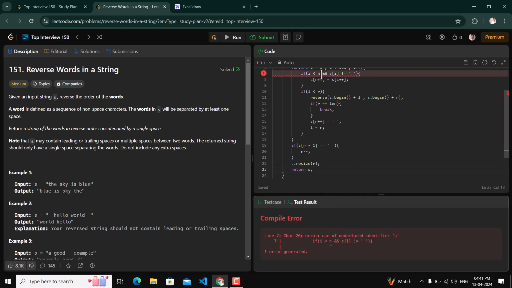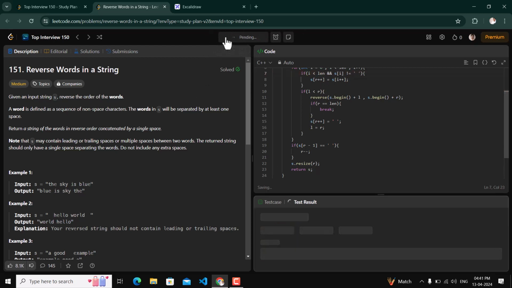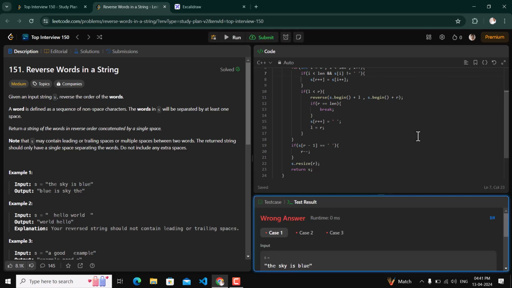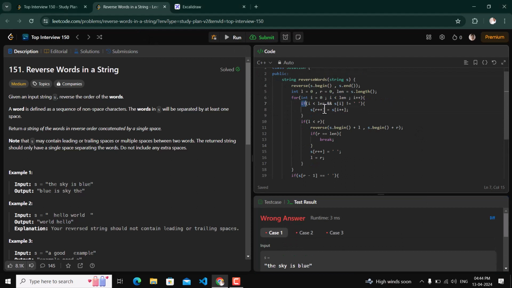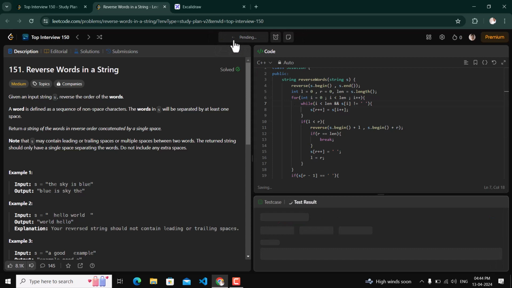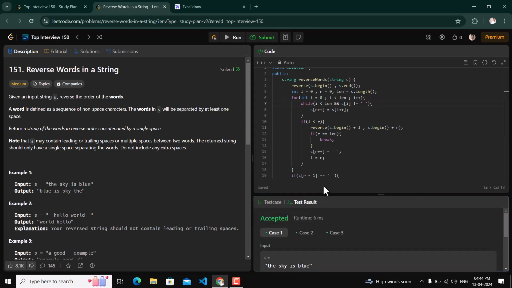Sorry, it's length, we have taken it as length. Sorry, instead of it we have to write a while loop, because we are replacing that value. Okay, now it is accepted, we can submit this.